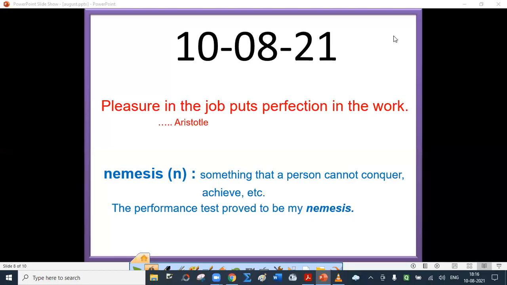Good evening. Today's quote is: Pleasure in the job puts perfection in the work. Quote by Aristotle. Pleasure in the job puts perfection in the work.